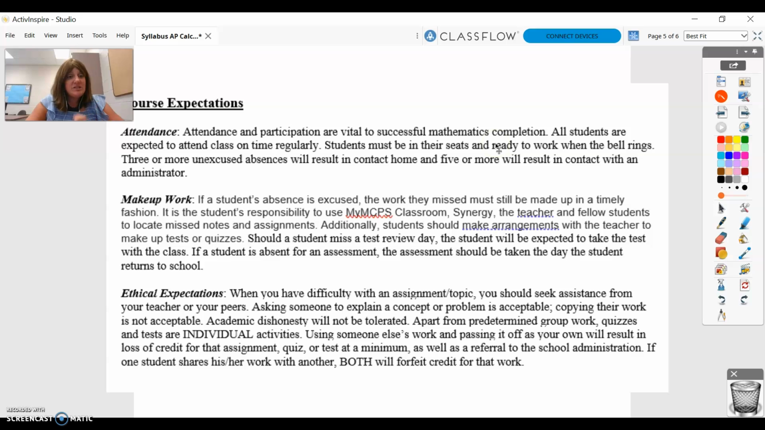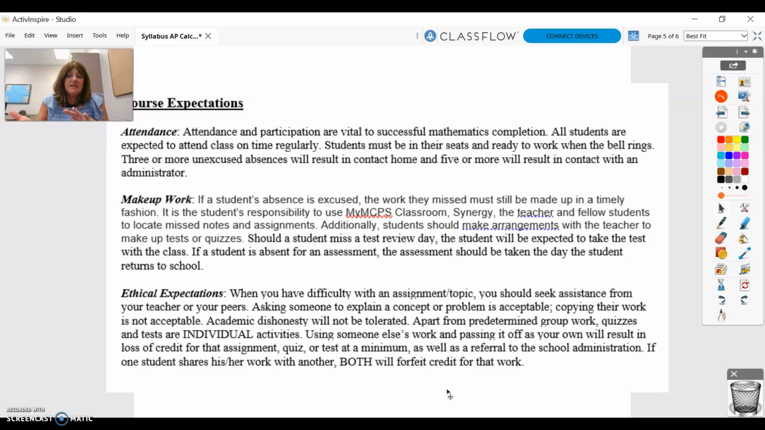I went through course expectations with the students. Attendance is obviously vital to success. We talked about makeup work, and we talked about ethical expectations. Asking people for help to explain things is one thing. Copying someone's work is definitely something that we'll have to deal with.